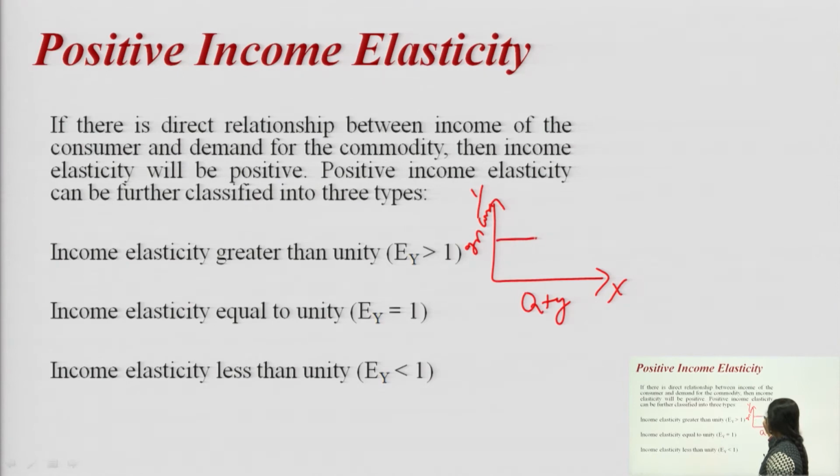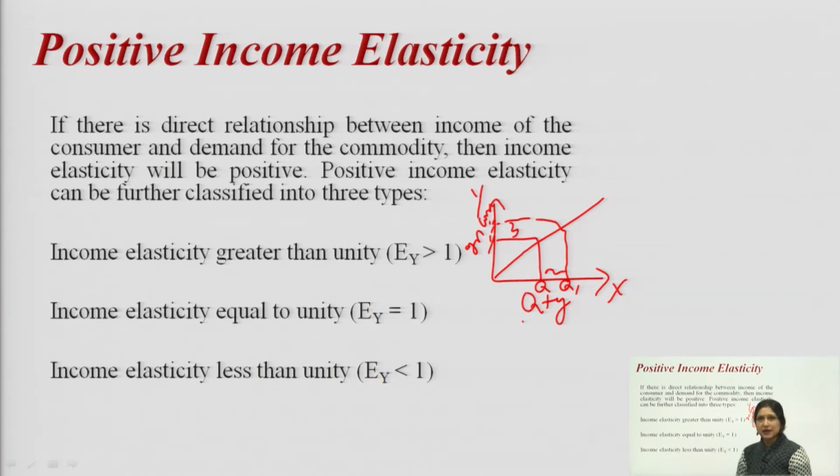So, in that case, if your income increases, the quantity demanded will increase by more. If income increases from y to y1, your quantity will go from q to q1, and you can see that the percentage change from y to y1 is less as compared to q to q1, meaning the quantity demanded will change more as compared to the change in income. This is the graph for the income elasticity greater than unity.